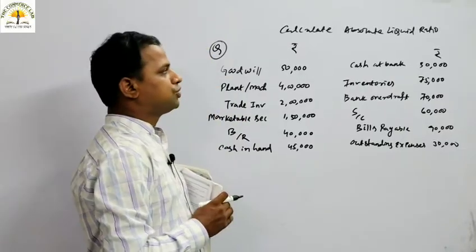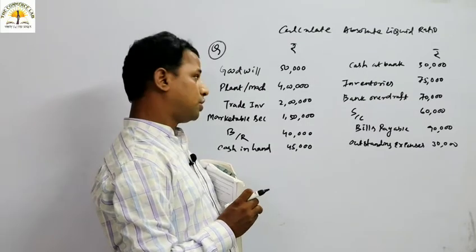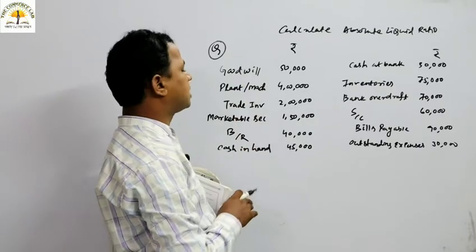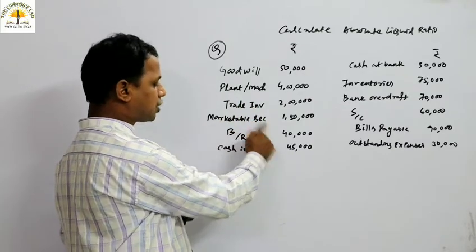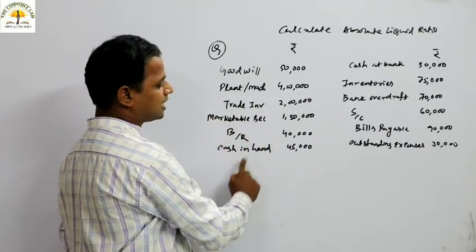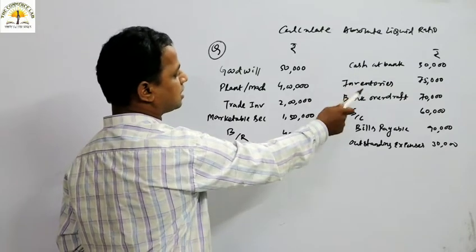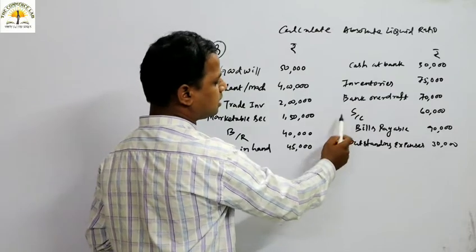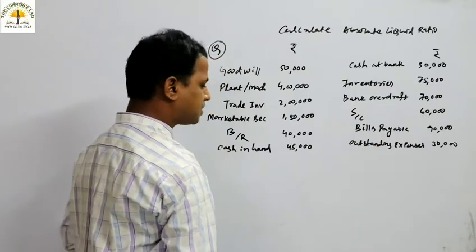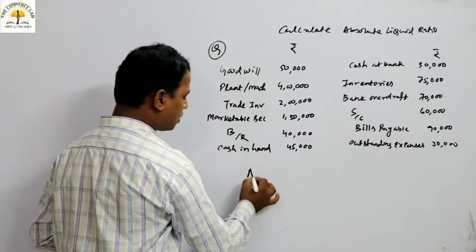Look at everybody, this question is there. You have to calculate the absolute liquid ratio. There are various items there. Goodwill is there, plant and machinery is there, trade investment is there, marketable securities are there, bills receivable is there, cash in hand is there, cash at bank is there, inventories are there, bank overdraft is there. This is sundry creditor, bills payable is there, and outstanding expenses is there. So calculate the absolute liquid ratio.